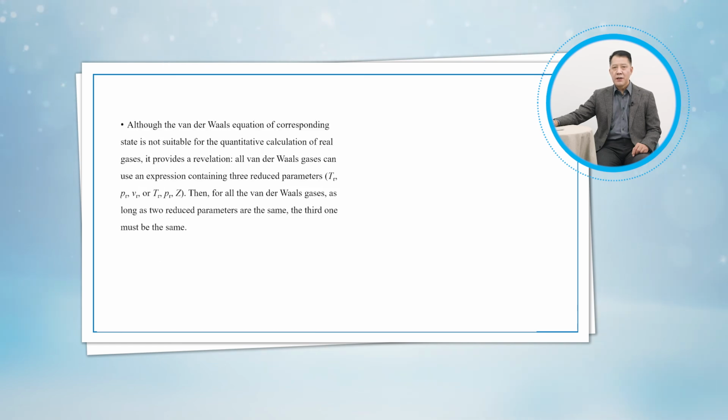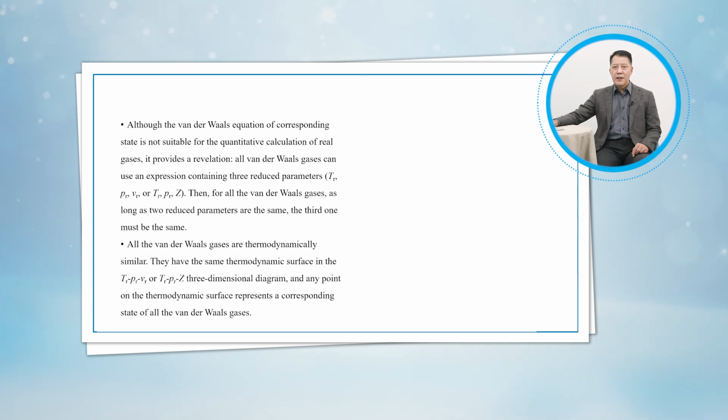Although the van der Waals equation of corresponding state is not suitable for the quantitative calculation of real gases, it provides a revelation. All van der Waals gases can use an expression containing 3 reduced parameters. Then, for all the van der Waals gases, as long as 2 reduced parameters are the same, the third one must be the same.